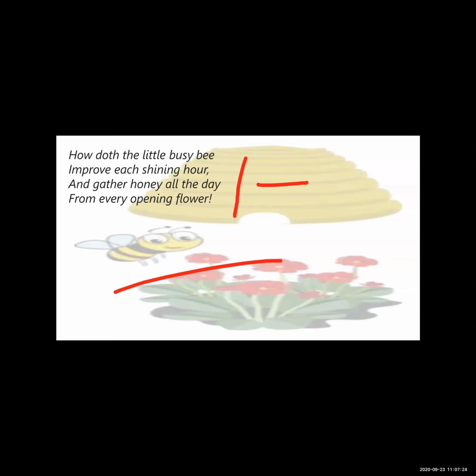So it tells us how a little bee regularly works hard to collect honey from the different flowers and store it well in the honeycomb. Here, see in the second stanza, how skillfully